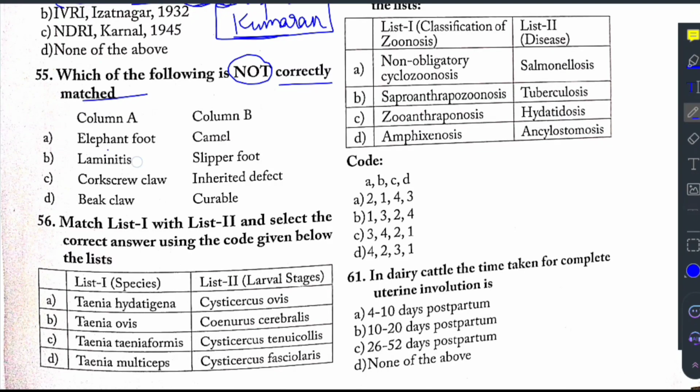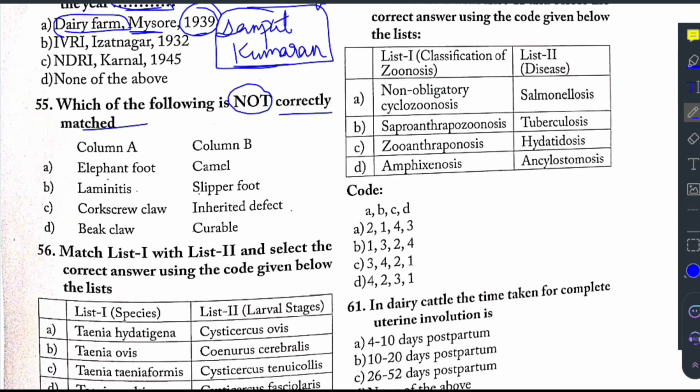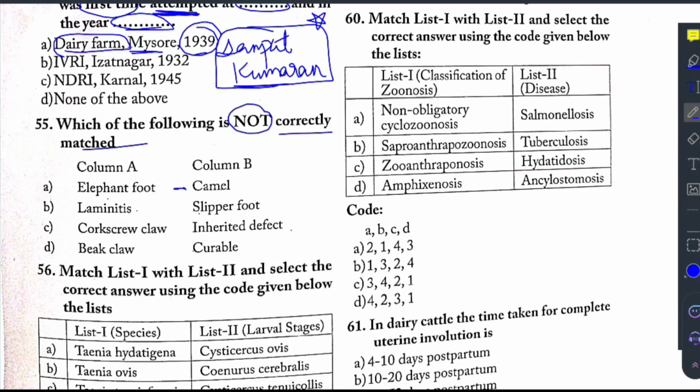Then, which of the following is not correctly matched? Elephant foot, camel; laminitis, liverfoot; corkscrew claw, inherited defect; beak claw, curable. So this is a very tricky question. Elephant foot is a disease which occurs in a camel, due to the agent called Dipetalonema evansi. So this is responsible for filariasis, that is camel filariasis, which is also called elephant foot disease.